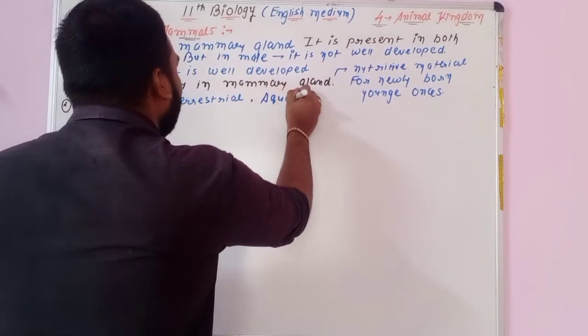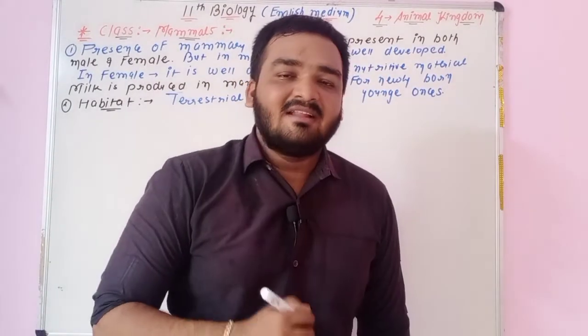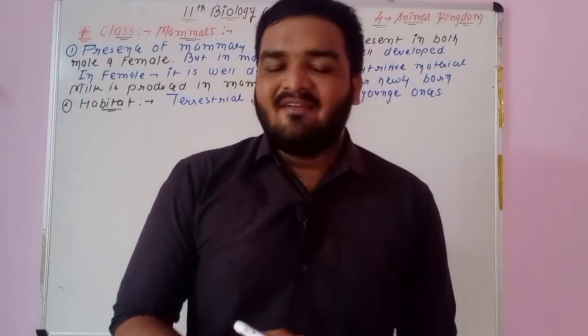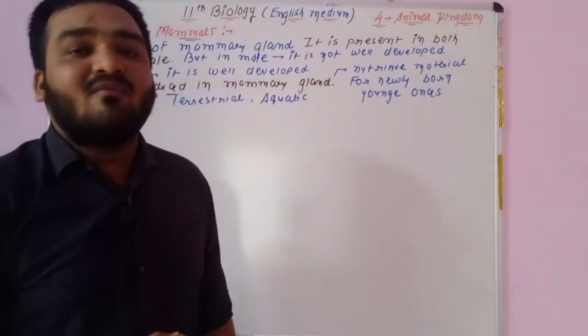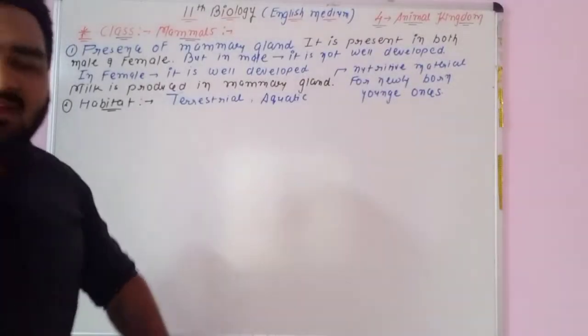Like you know that the whale is one type of mammal, and the sea lion, these both are one type of mammal, and these are aquatic mammals. Whale is not a fish. Okay, remember, whale is not a fish. Whale is one type of mammal. So some are terrestrial, some are aquatic.